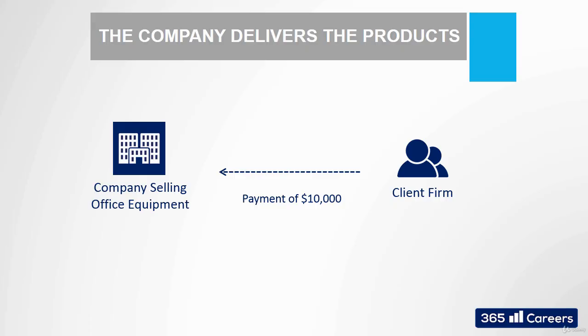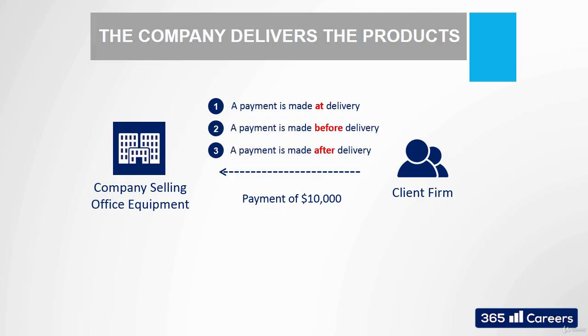But there are three options for that. The firm received cash at the time of the delivery of the goods, before the delivery of the goods, and after the delivery of the goods. The first option does not create a difference between revenues and cash at hand, while the other two do.